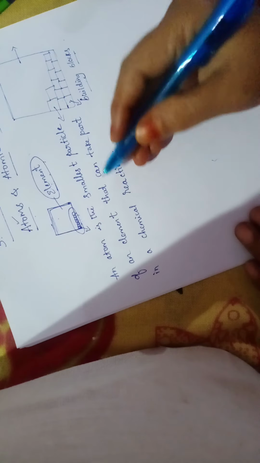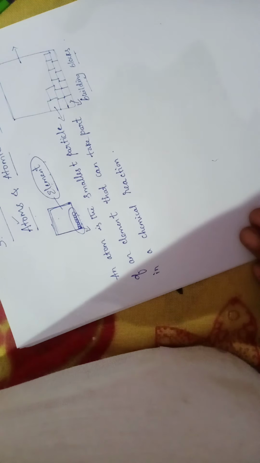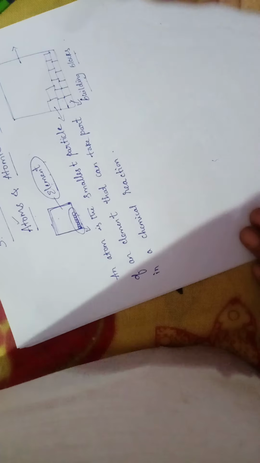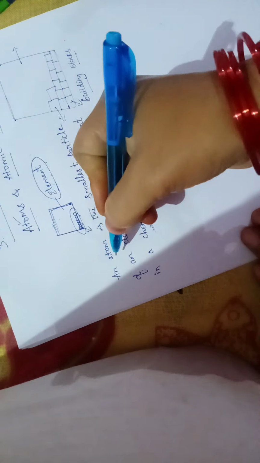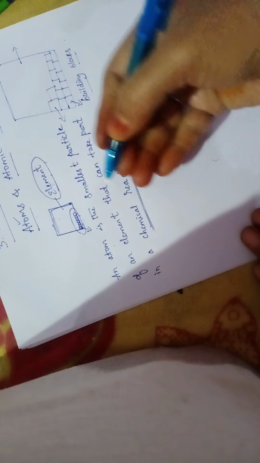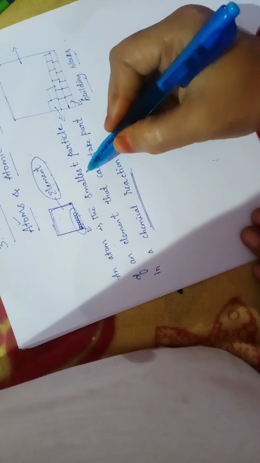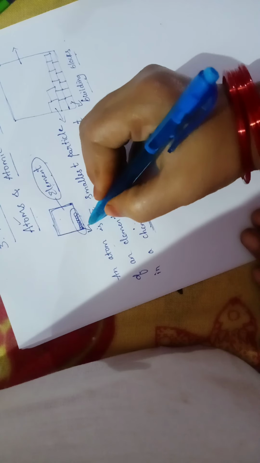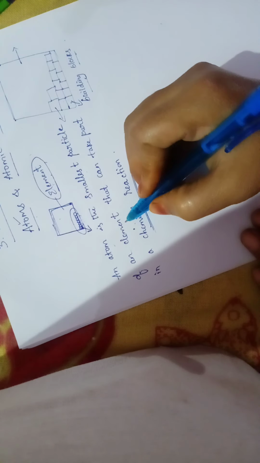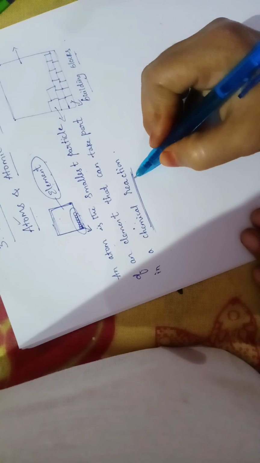So if we say magnesium is reacting with chlorine, or hydrogen is reacting with chlorine, hydrogen chloride will form, magnesium chloride will form. In a chemical reaction, what reacts there? Nothing but the atoms of chlorine, the atoms of hydrogen will react there. Understand? So an atom is the smallest particle of an element that can take part in a chemical reaction.